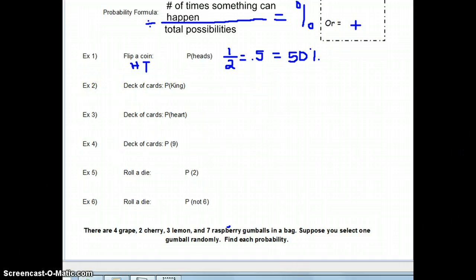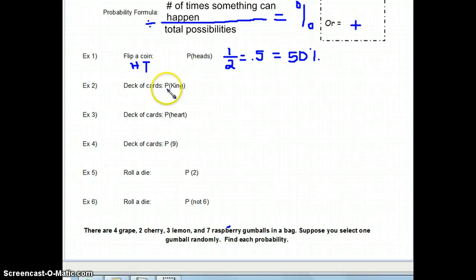Let's talk about picking a card out of a deck of cards. Now, I know some of you might not be familiar with a deck of cards. I'm very familiar with it because my younger brother used to love to play 52 card pickup with me. I don't know if you've heard that before. But there are 52 cards in a deck, and my brother would just fling them across the room and tell me, oh, 52 card pickup, got to pick them all up. So that's how I remember it. I have a little cheat sheet for you in your Quest packet, if you're not sure about what's in a deck of cards, so you can reference that as we go along.